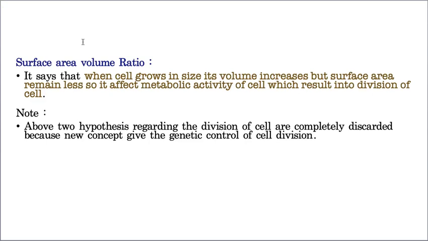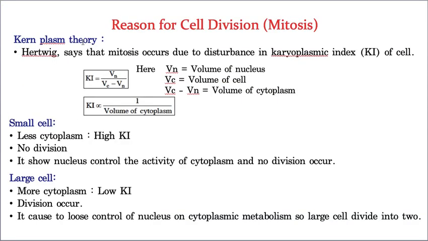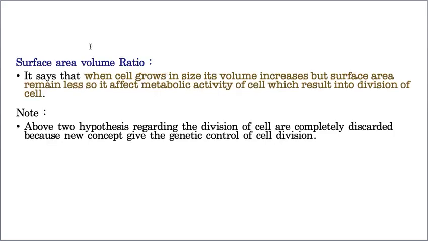Again you may get a doubt, so just for clarity: Hertwig called it a theory, but he did not provide practical evidence for it. So though he used the word theory, it turned out to be a hypothesis only. Later, many scientists came forward and said that these two are not genuine reasons for cell division, and that cell division obviously takes place under genetic control.